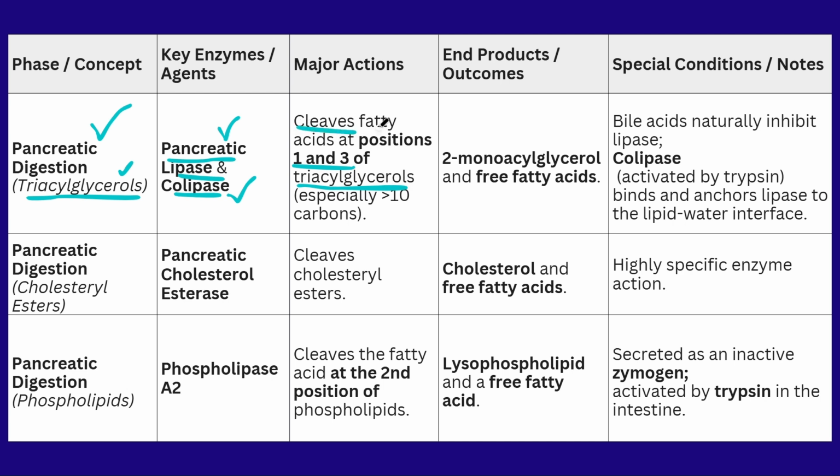That means the fats are broken at the 1 and 3 positions. This leads to the end products 2-monoacylglycerols and free fatty acids.